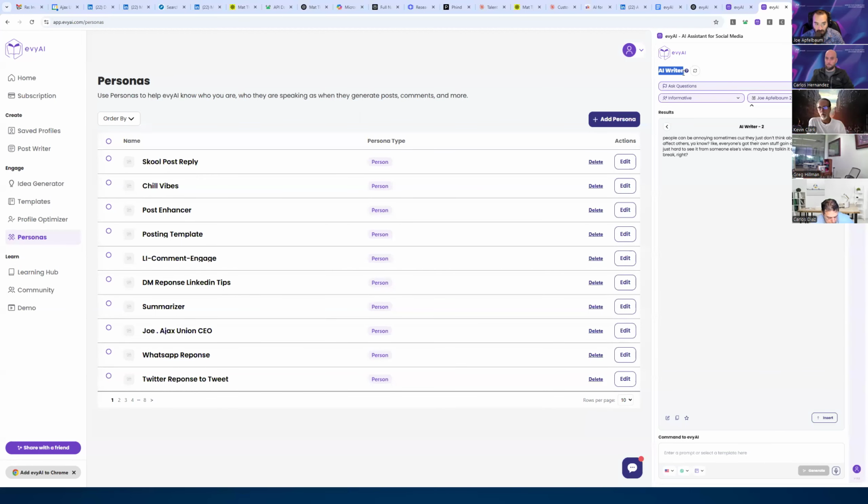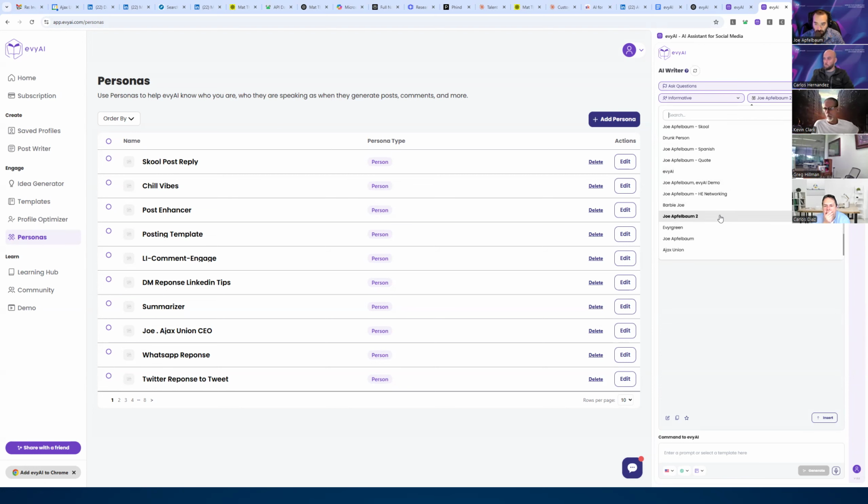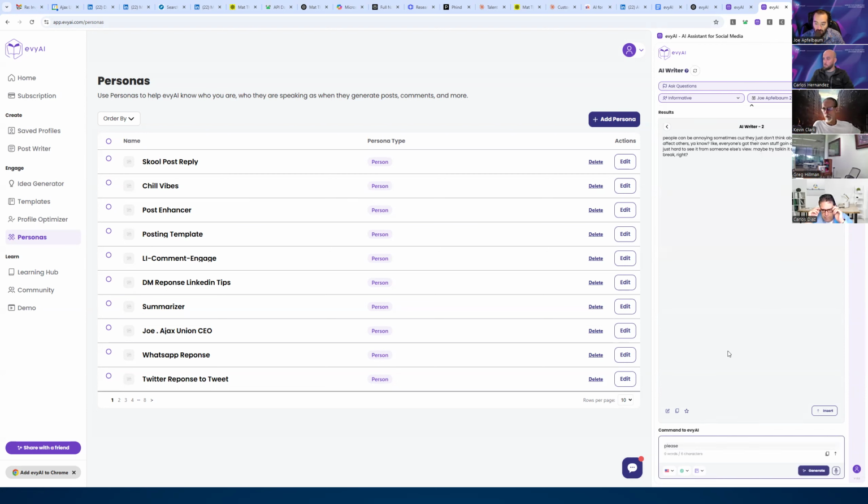So you see it says AI writer here on top. When it says AI writer, that means that it can do anything you want it to do, like generate templates. So for example, I'm going to go in here and choose my Joe Applebaum 2, and I'm going to say, please generate 3 templates for outreach using LinkedIn direct messages to let people know about my company and how my company works. Make sure that they're concise and that each template I use to message people on LinkedIn is only 20 words long. I'm going to hit generate, and it's going to generate.